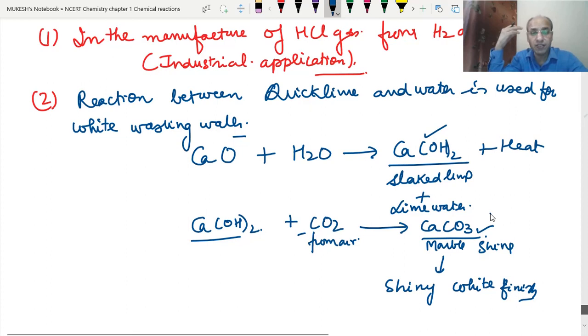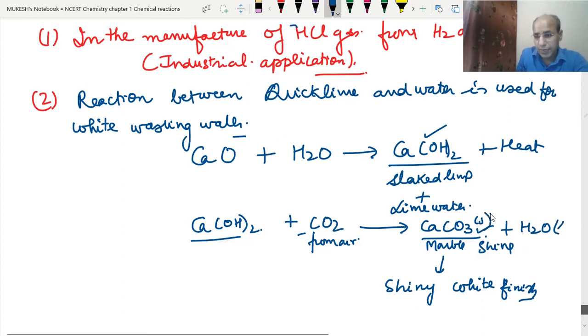So it is very economical, and it is very environmentally friendly also, because it does not release any kind of harmful gases into the environment. Furthermore, along with the calcium carbonate, water is also formed. This is formed in the form of solid, and this is formed in the form of liquid.